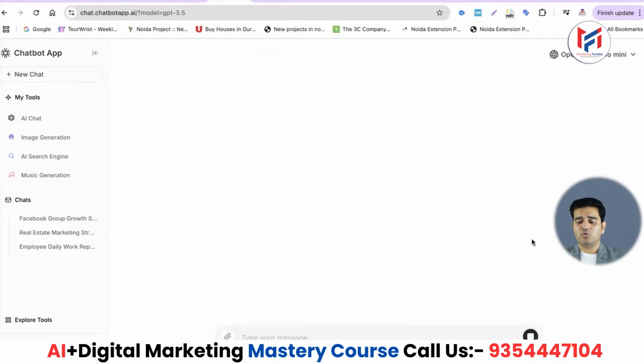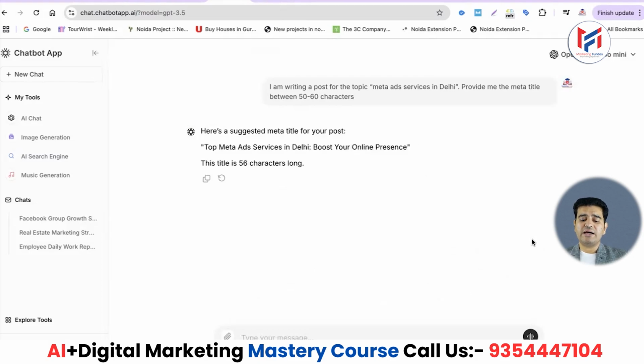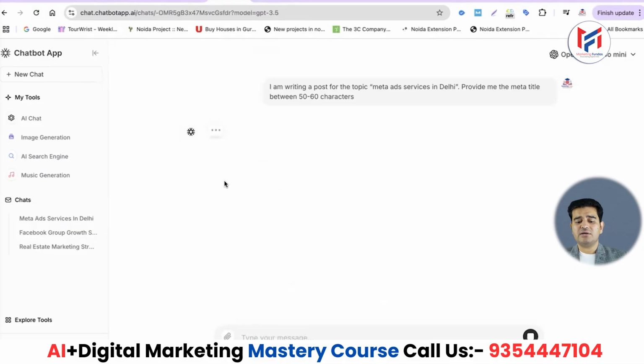Now here I will click enter. So basically it will write it for me. Now let's see what result it gives me. It says top meta ad service in Delhi. Boost your online presence. Now I want to regenerate this a bit further, so I will regenerate it. Okay, so I'll copy and keep one example, and then it will give me some other examples.